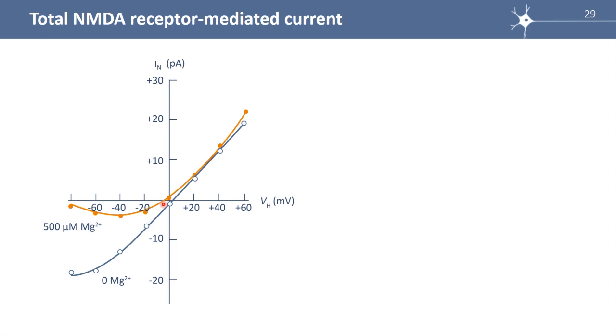How come? It's because at hyperpolarized potentials, magnesium ions block the channel. So the current is very small, and it unblocks around minus 40 millivolts, and then the current gets through. In the absence of magnesium ions, the channel is voltage independent because the curve is almost linear. But in the presence of external magnesium ions, the curve is no longer linear and the channel becomes voltage dependent.